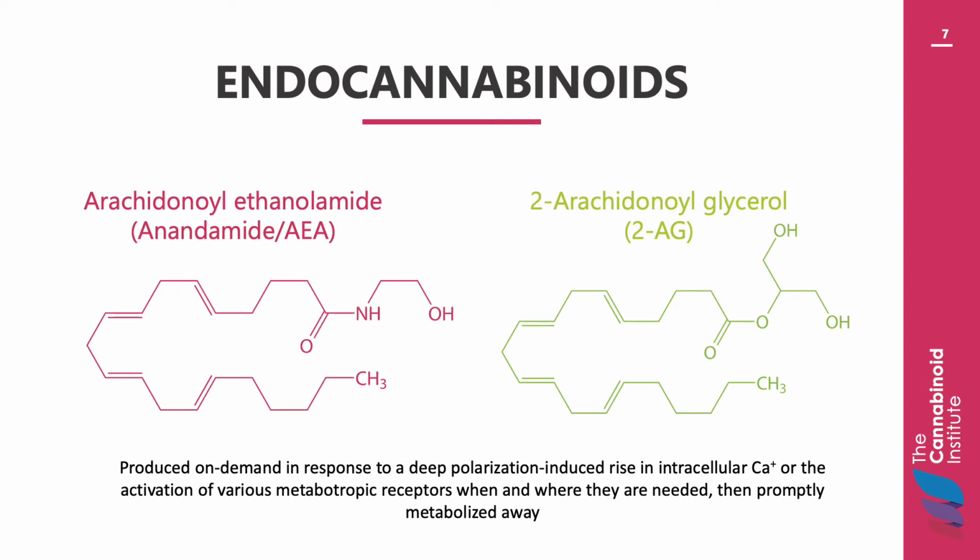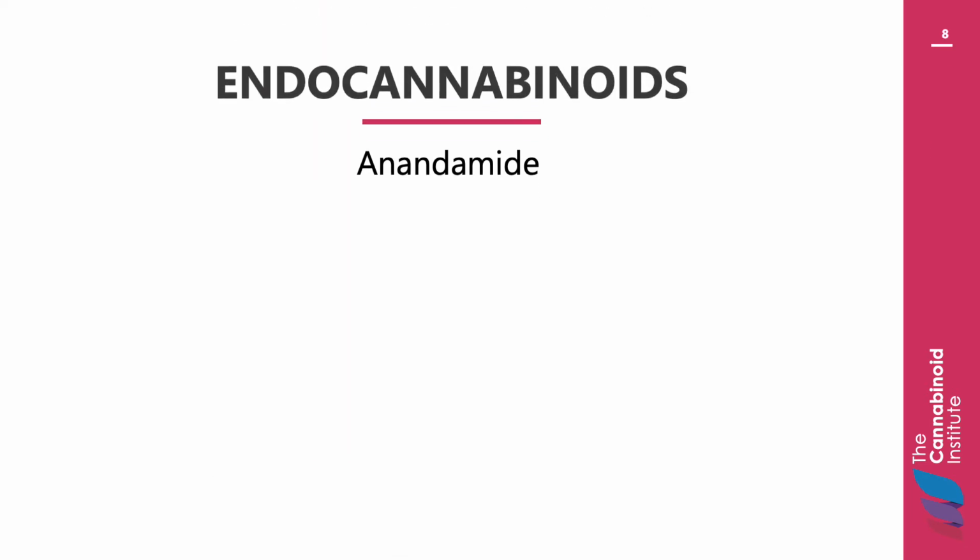Endocannabinoids are produced on demand from arachidonic acid and interact with the cannabinoid receptors in the body to exert their effects. Both are fatty acid molecules which are highly lipophilic and insoluble in water, making them challenging to synthesize in a way that is readily absorbed by the human body. Anandamide was the first endocannabinoid discovered.